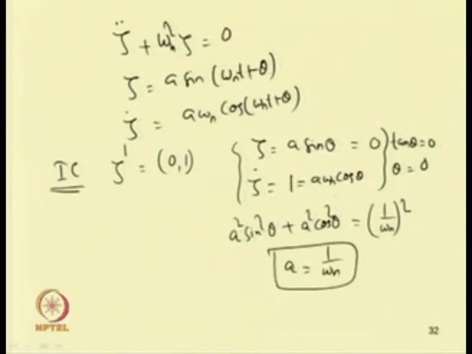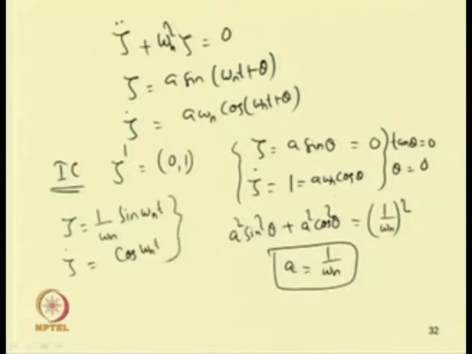So, the solution we obtain is zeta equal to 1 by omega n sin omega n t plus theta, as theta is already equal to 0. And zeta dot equal to a omega n, with a equal to 1 by omega n, so this becomes cos omega n t.